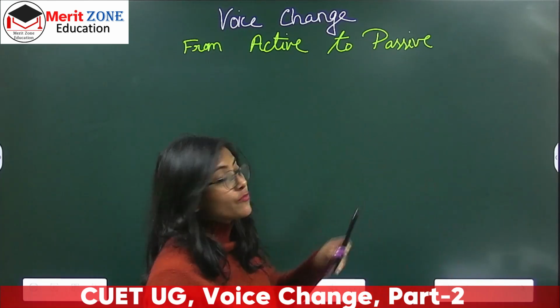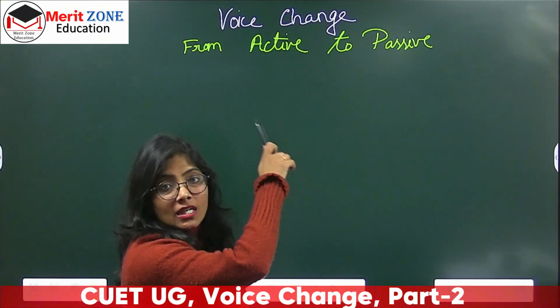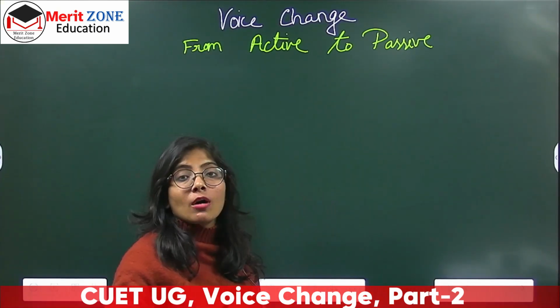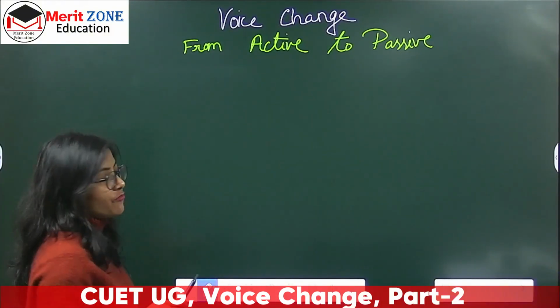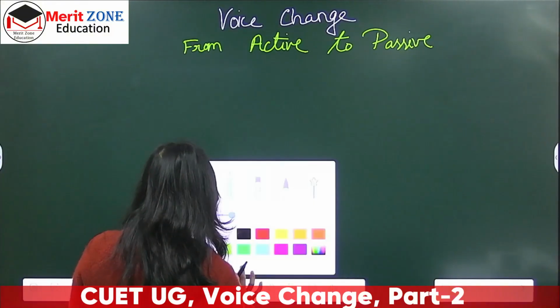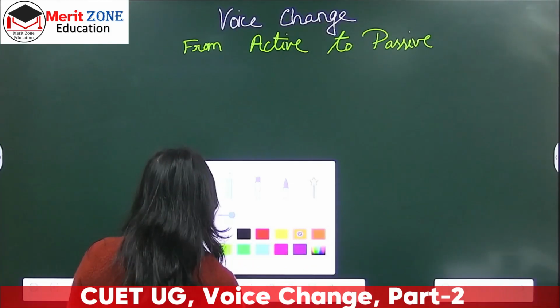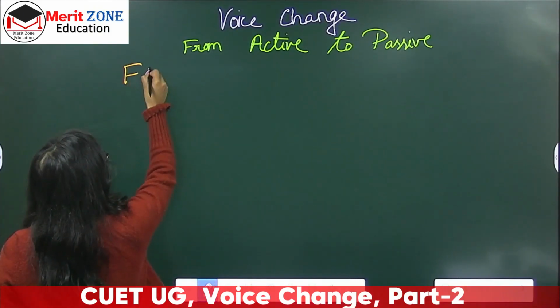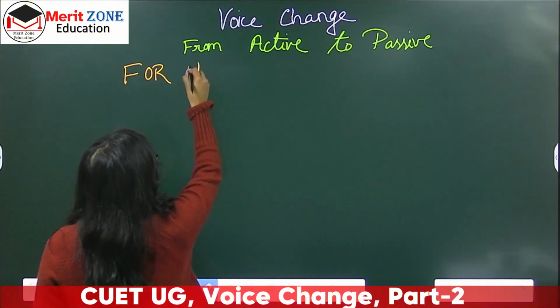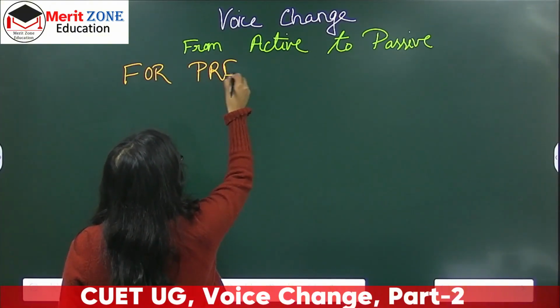Present continuous tense will be the first topic, and based on that tense we will talk about the rules to follow while changing from active to passive. So the tense is present continuous.